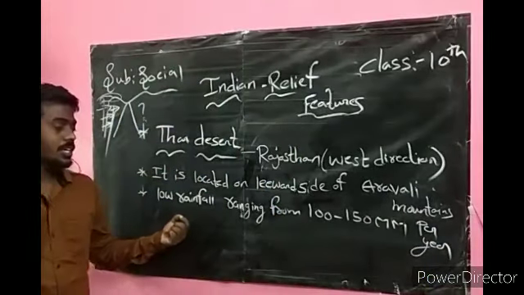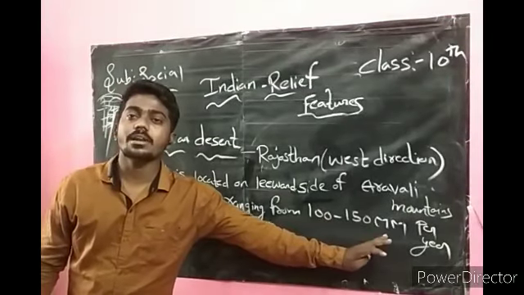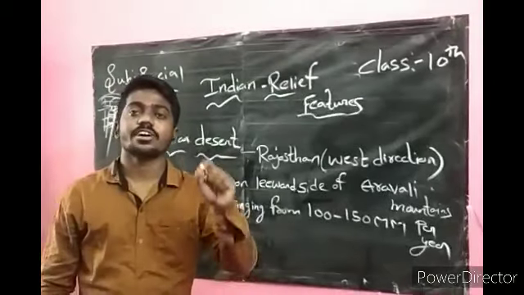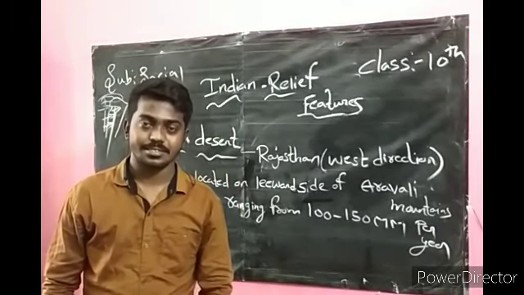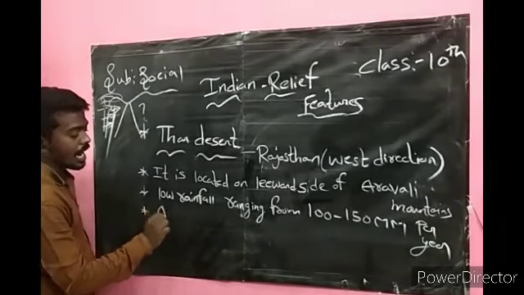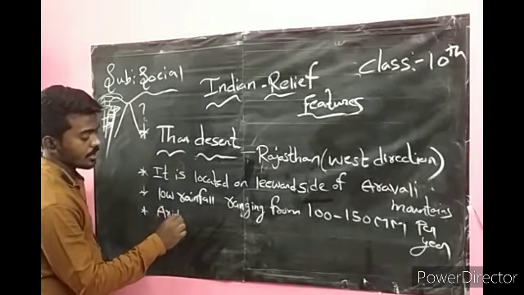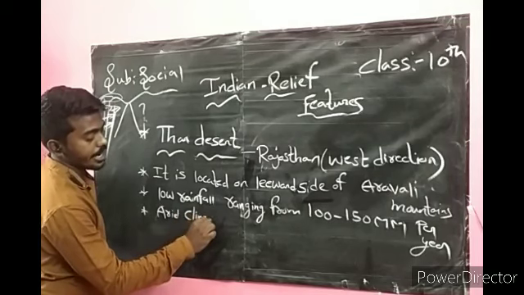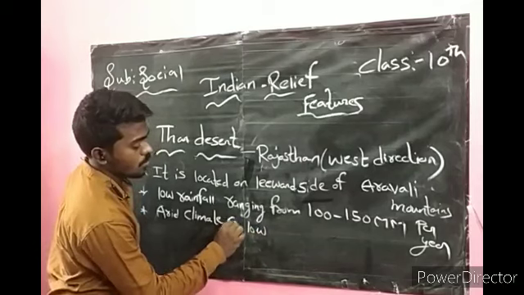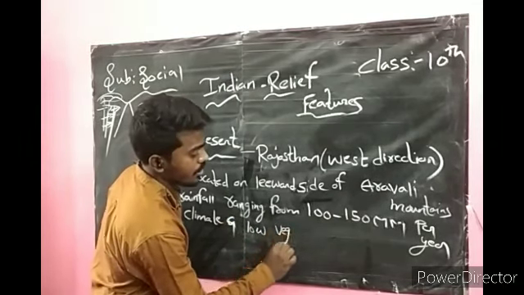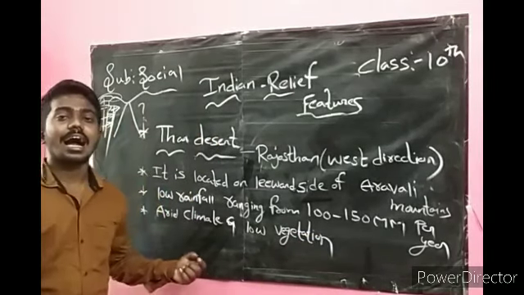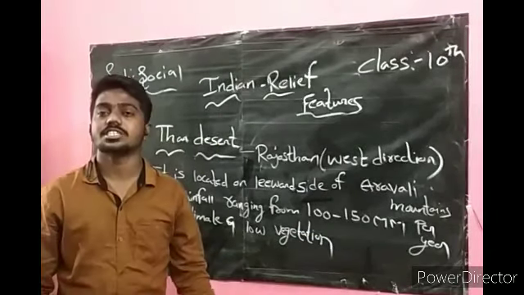See, we have only 100 to 150 millimeters of rainfall every year. In the Thar Desert we have an arid climate and low vegetation.